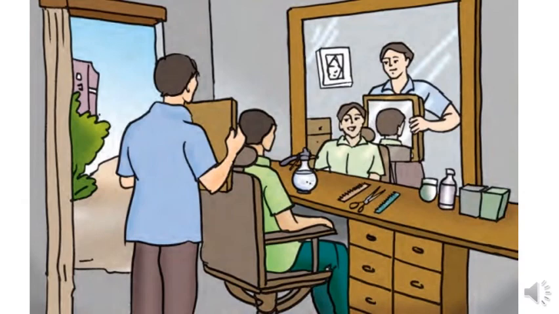Tell me, have you seen such kind of picture or have you experienced it? Have you seen this? So in this case, the reflected light is getting reflected. When you go to parlors or saloons, what happens there? The person in the saloon shows you how your haircut is. So he uses a small mirror. You see your reflection in the big mirror and it is getting reflected through the small mirror and vice versa.